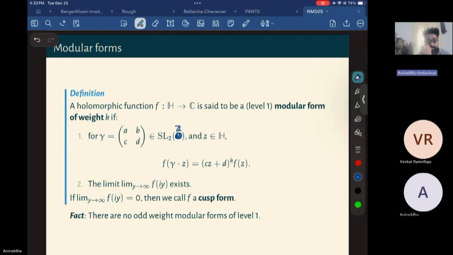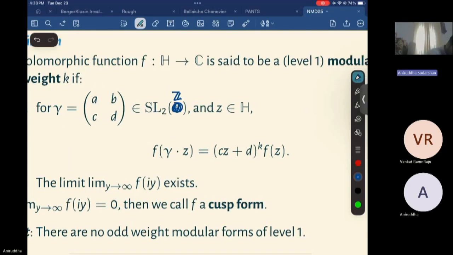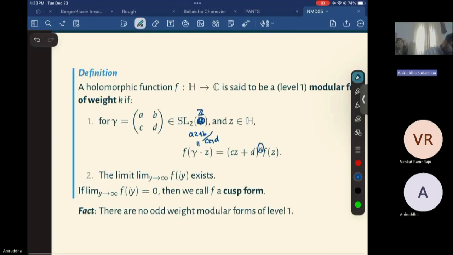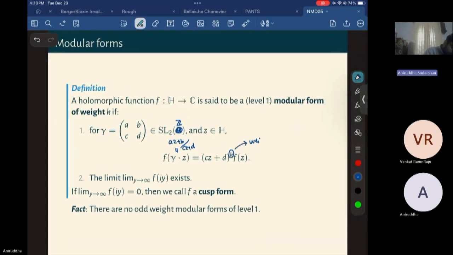So I'm looking at the action of the discrete subgroup SL2Z acting on the upper half plane. For any gamma in SL2Z and z in the upper half plane, f of gamma dot z is f of (az plus b) over (cz plus d), which is equal to (cz plus d) to the k times f of z. So here, this k is giving you the weight. So this is the weight.